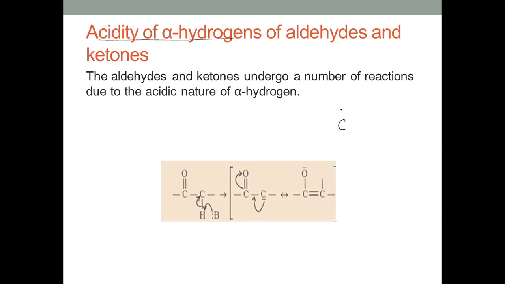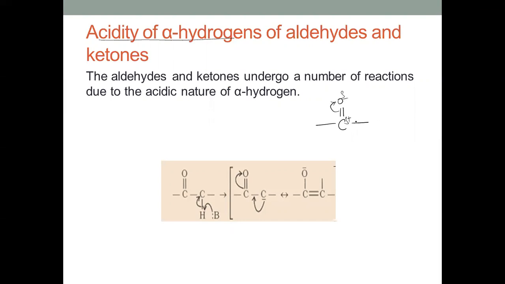See, if you look at the carbonyl group of aldehydes or ketones, you know this oxygen is an electron withdrawing group, right? Because of its higher electronegativity, it withdraws electrons towards it. As a result, this carbon will get the positive, and this is getting the negative charge. You know this already, right? And now we can understand the acidic nature of these alpha hydrogens.